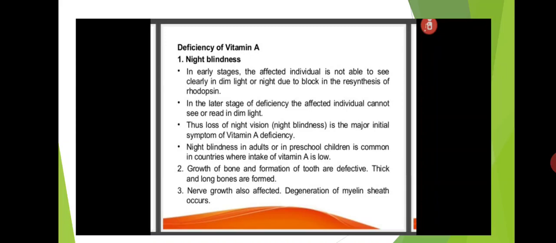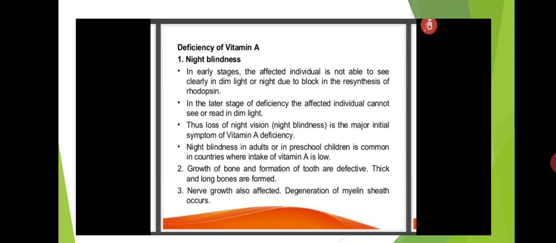In the later stage, the affected individual cannot see and cannot read in dim light. Thus, loss of night vision is the major initial symptom of vitamin A deficiency. Night blindness in adults or preschool children is common in countries where intake of vitamin A is low.